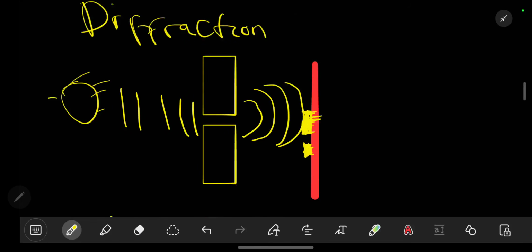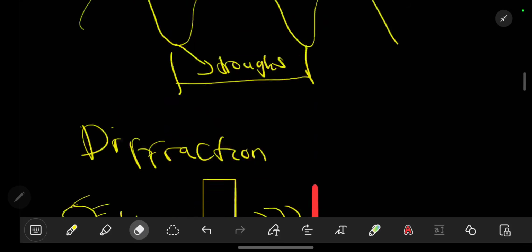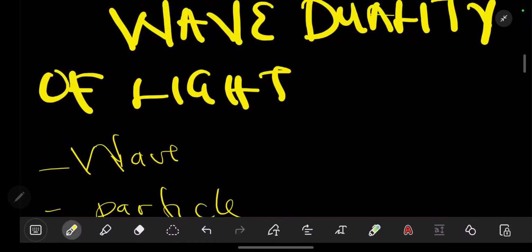This is the same reason why we are able to see some points brightly colored, whilst other points such as this space are not brightly colored. This is the interference aspect of light. So light is able to behave as a wave, which we have discussed.